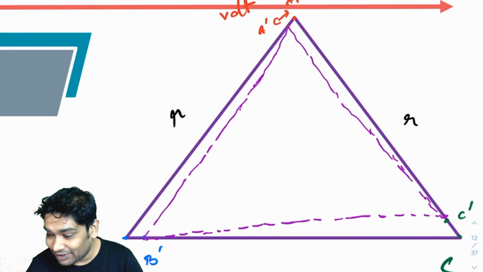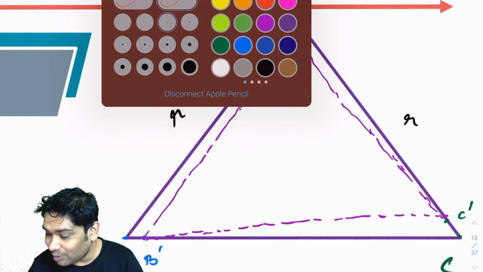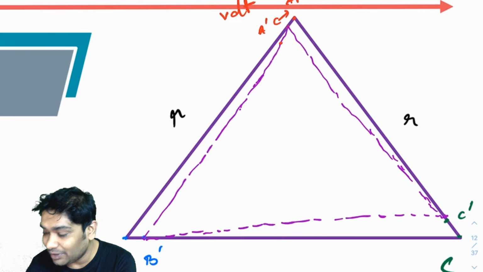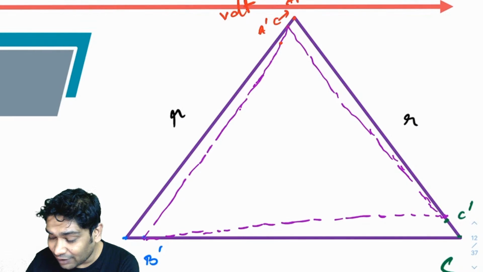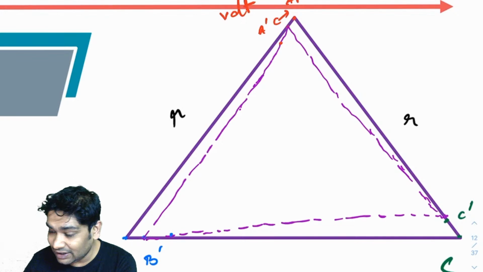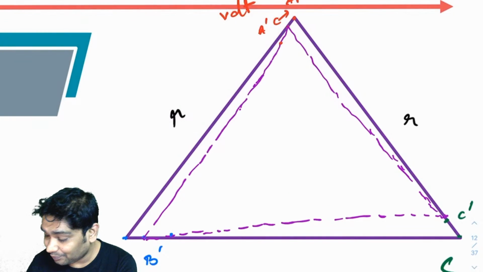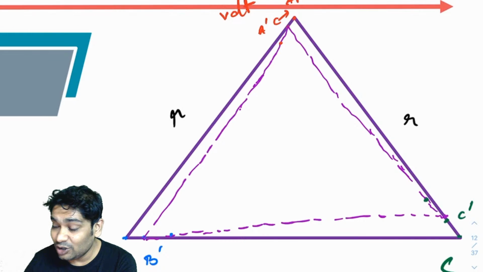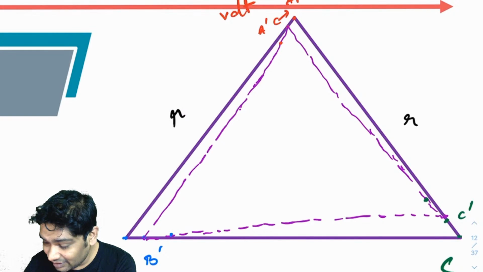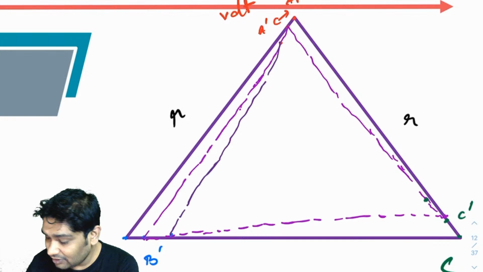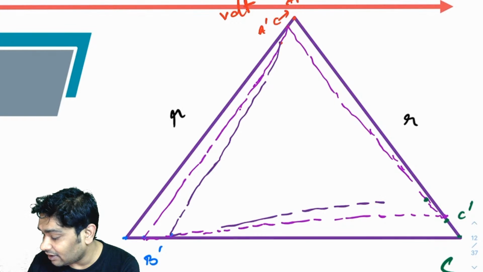Now this movement will keep on repeating itself. A will come here, B will come here, and C will come here. So we are trying to visualize how these three will end up moving. After some time, their positions have changed yet again.